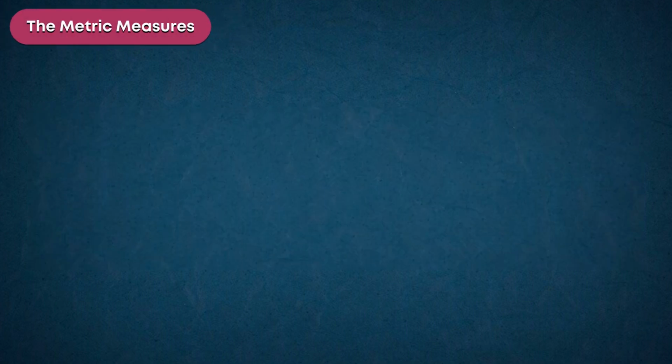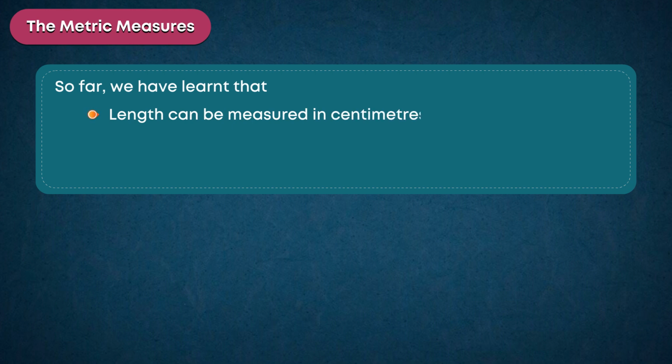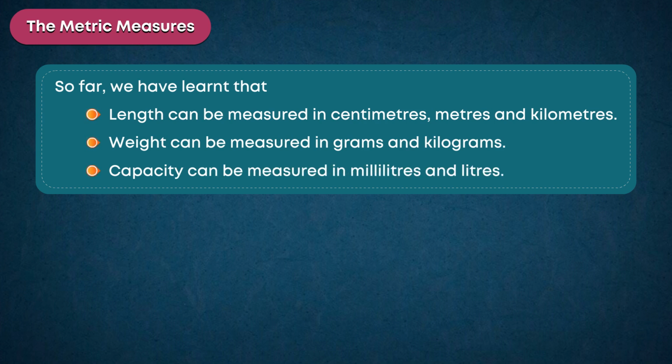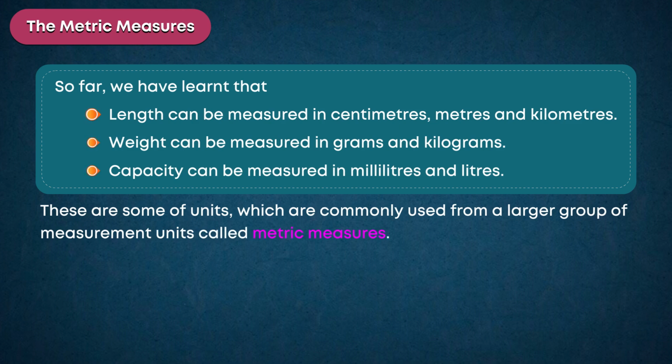The metric measures. So far, we have learned that length can be measured in centimeters, meters and kilometers. Weight can be measured in grams and kilograms. Capacity can be measured in milliliters and liters. These are some of the units which are commonly used from a larger group of measurement units called metric measures.